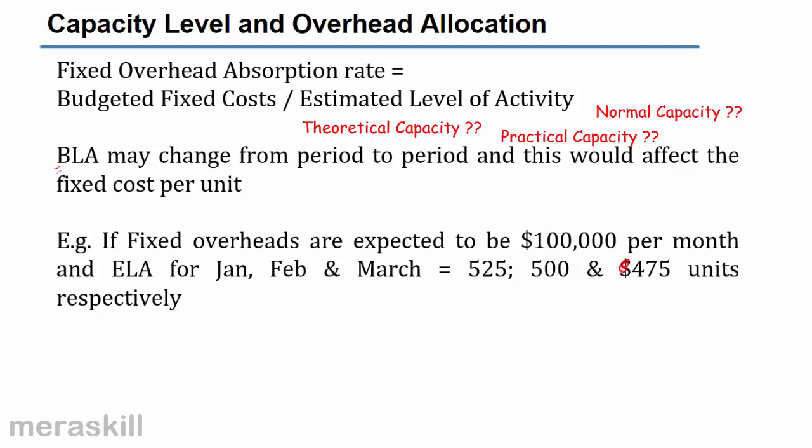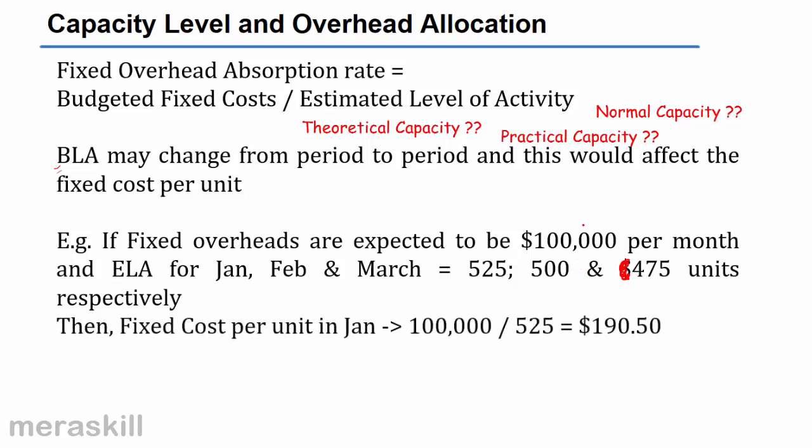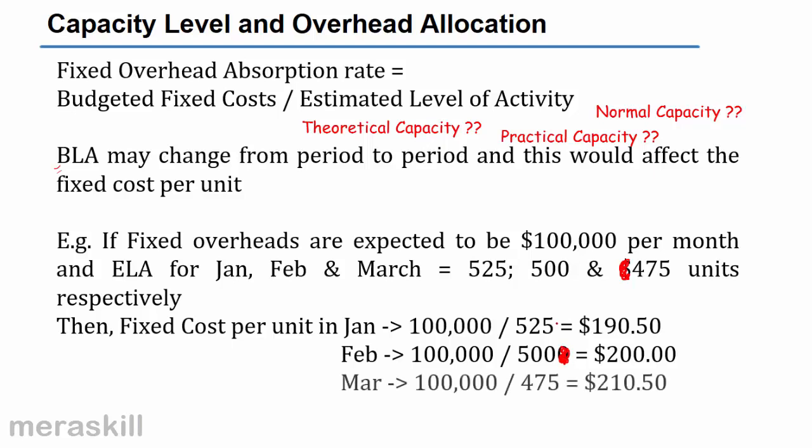This is units, not dollars, okay. Then your fixed cost per unit in Jan is going to be 190.50, which is 100,000 by 525. For February, 100,000 divided by 500 would be 200. And March, if you take 475, you get 210.50.